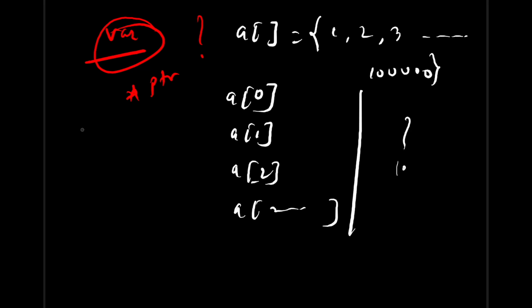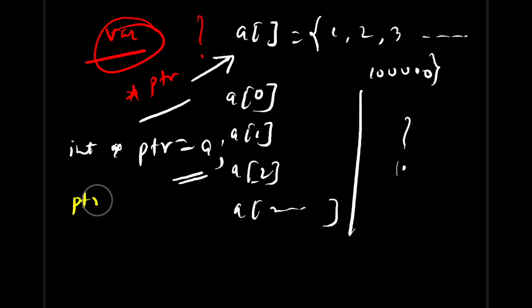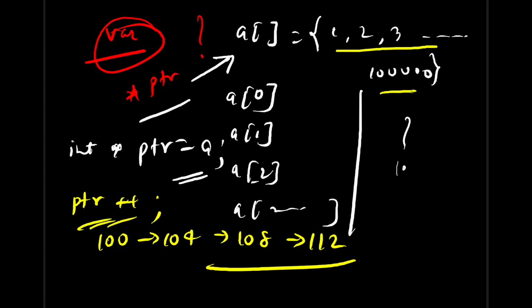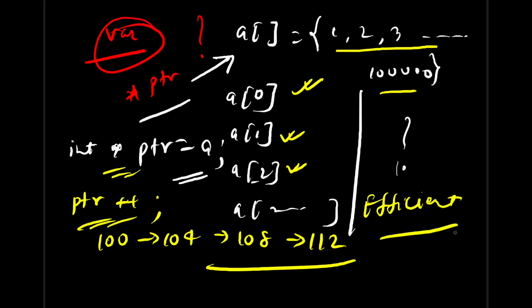So for that reason, what we do, we take a pointer ptr and let this pointer ptr point to this array A. So we have written int *ptr = A. So now it is pointing to this array, and simply by moving this pointer, if we do ptr++, it will jump from 100 to 104, then 108, 112 location and so on. So by just moving this pointer, you can iterate over the whole array. With the help of this simple concept of pointer, you can avoid writing indexes and all. So that's where it helps you to write very efficient code, right? And it will be a purely error-free code that you can write with this.